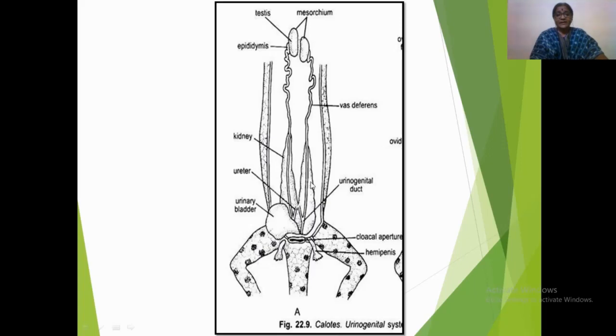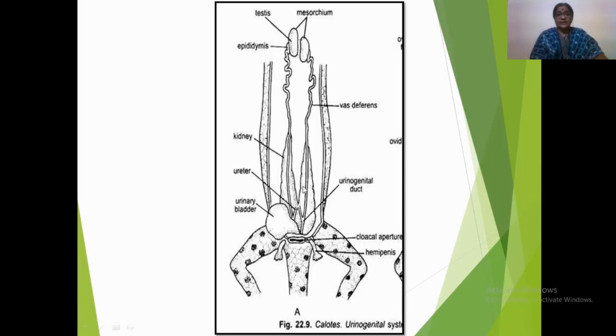This pair of kidney looks rather flattened, tapering anteriorly and somewhat swelled posteriorly. The tapering anterior ends are separated from each other, whereas posteriorly both these kidneys, from their inner margins, fuse together.